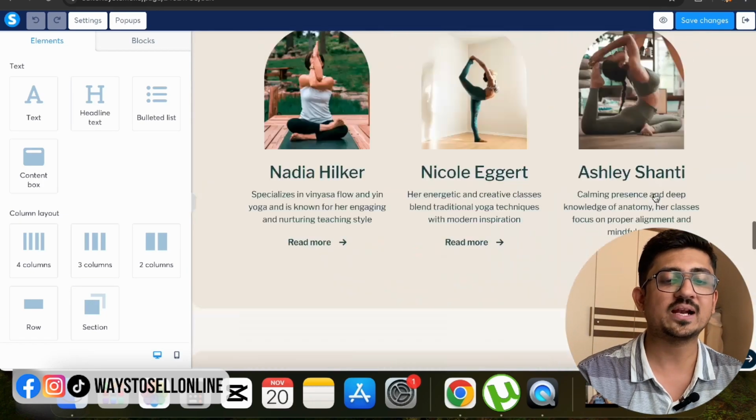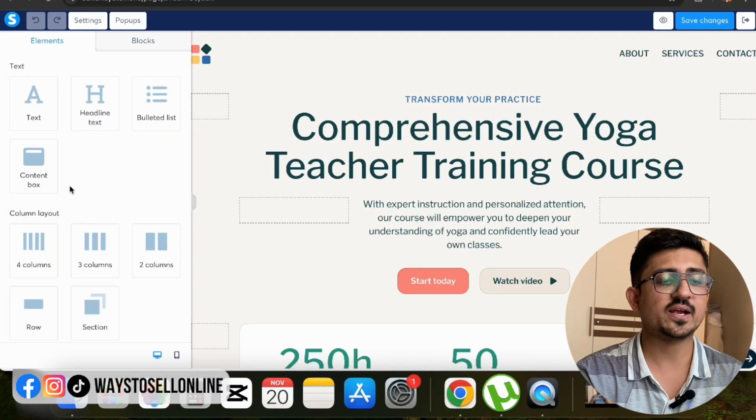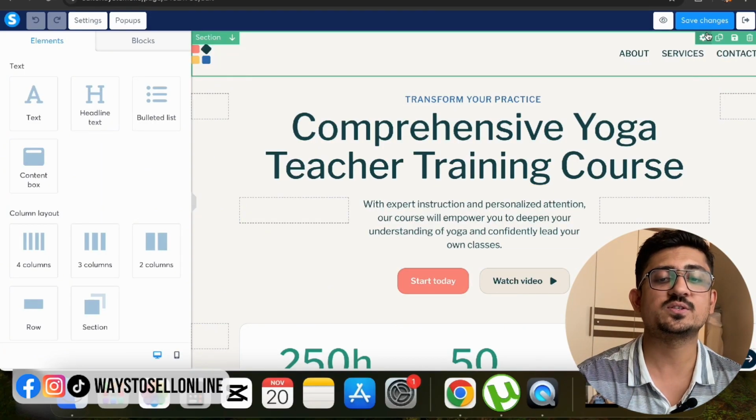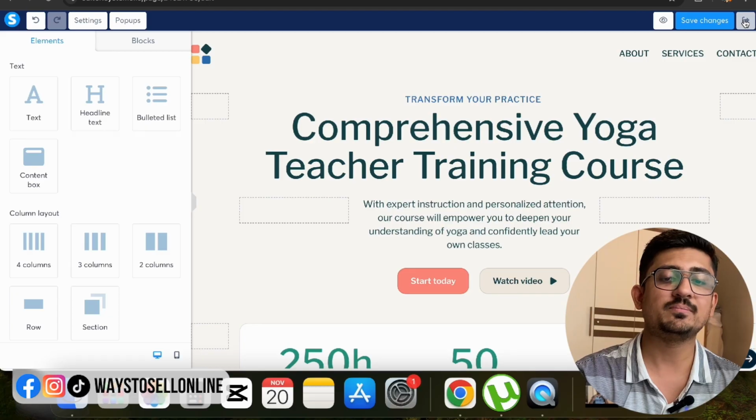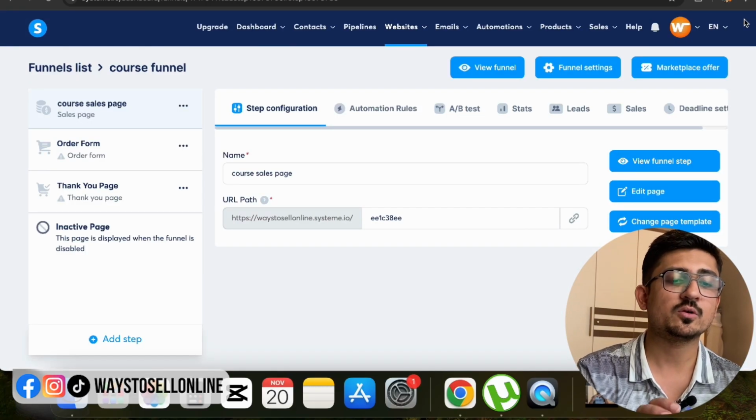After adding all of that stuff and changing the text on the left side, you can just go to the top right corner and click on save changes. When you click on that, you can simply go on exit, and from here you can see that your sales funnel is ready.